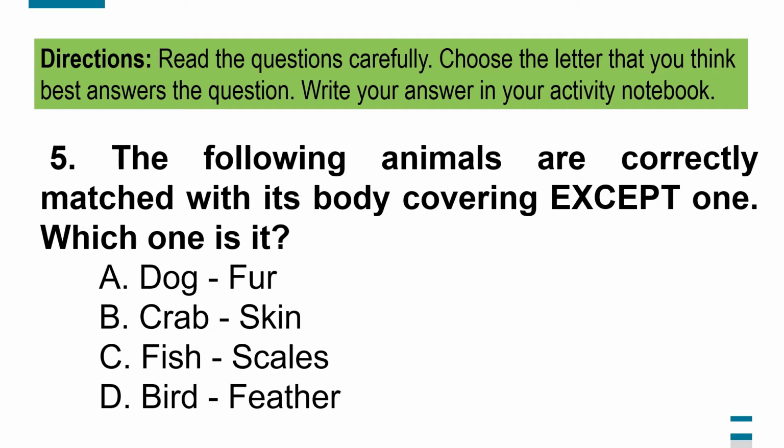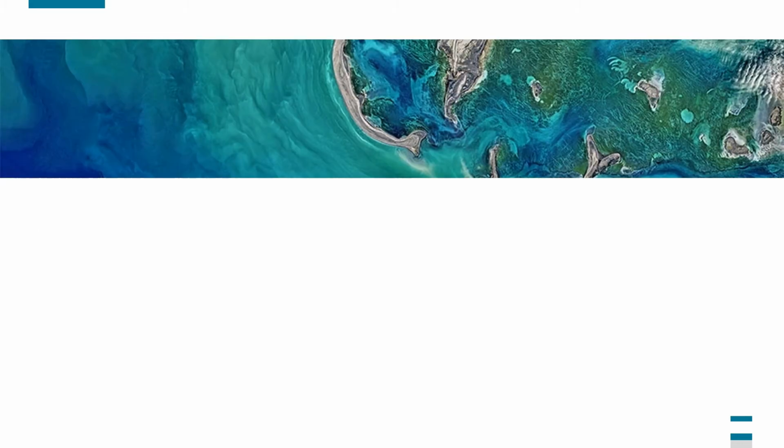5. The following animals are correctly matched with its body covering except one. Which one is it? A. Dog, fur. B. Crab, skin. C. Fish, scales. D. Bird, feather. How did you find the test? Did you find it difficult? Worry no more, for you will learn as we go along in this video lesson.